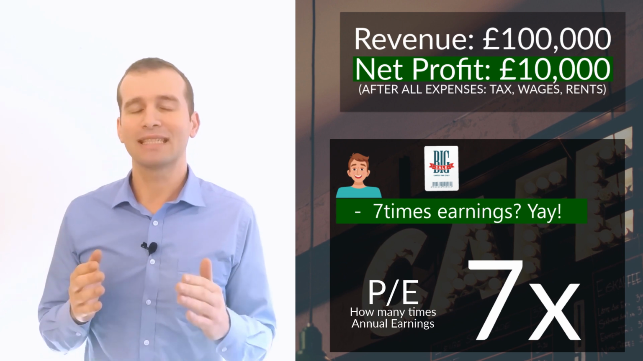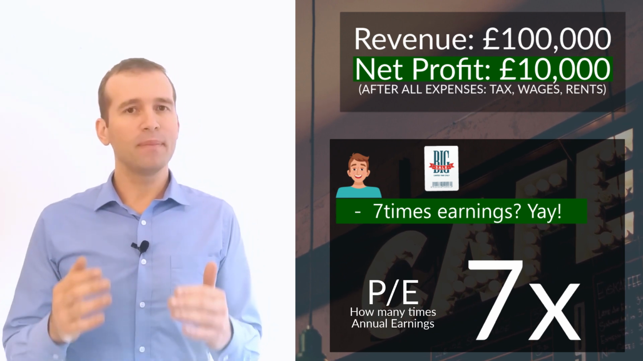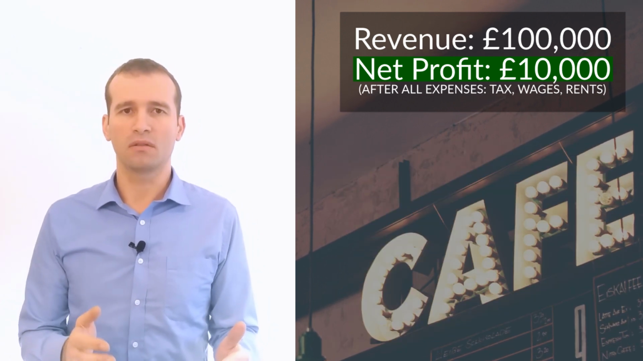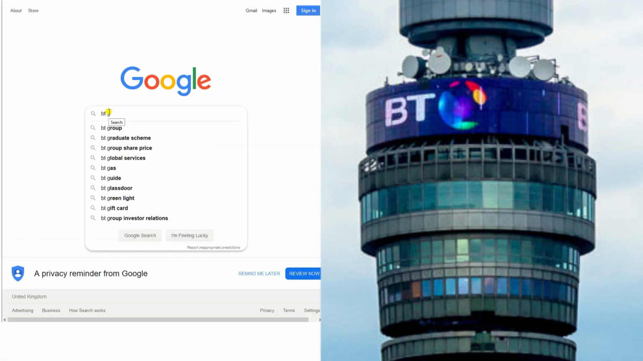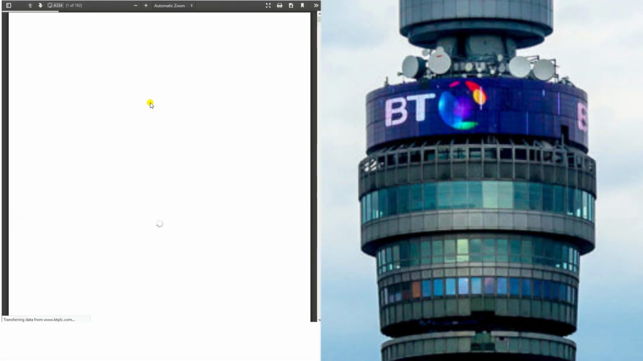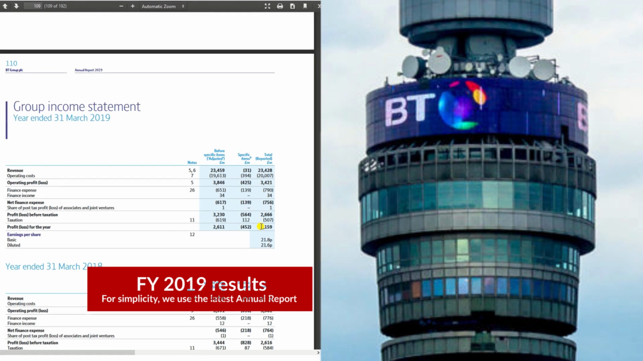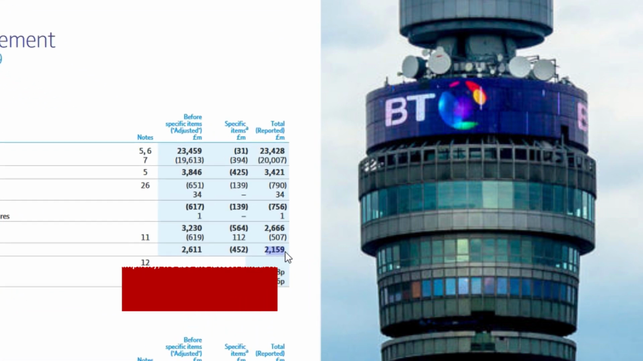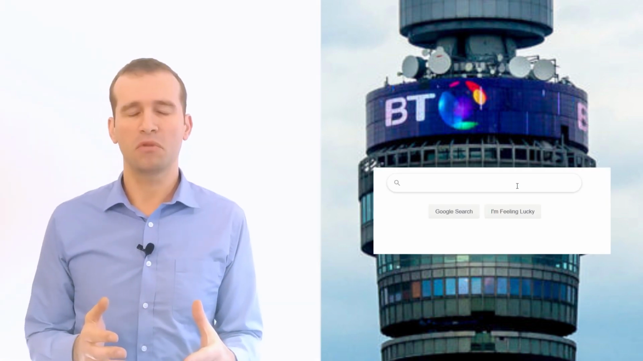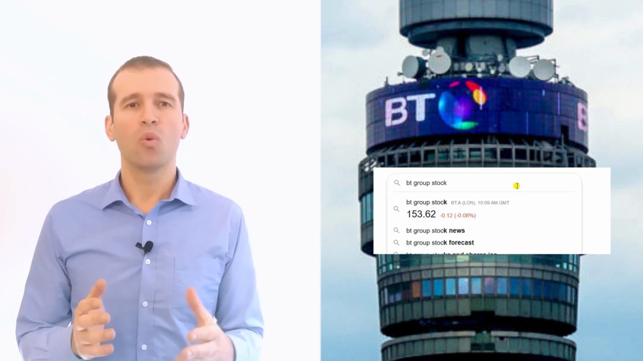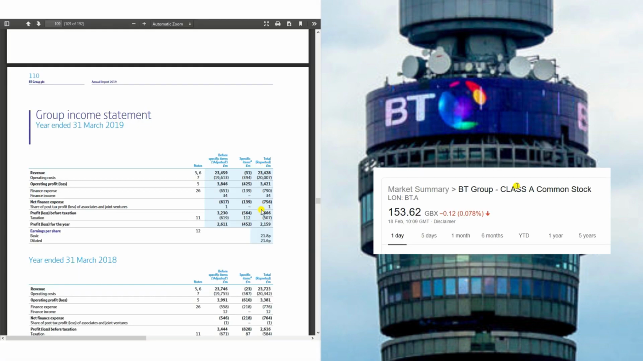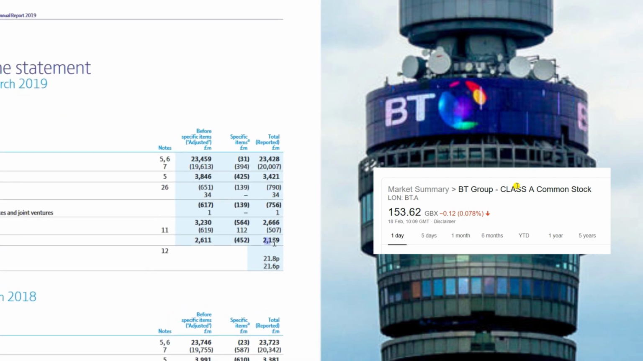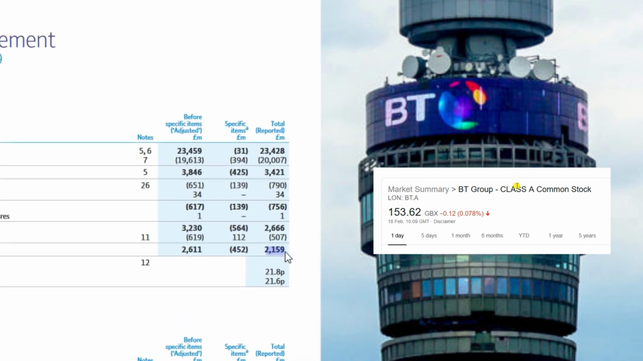The logic is exactly the same for a public company that trades in the stock market. Let's take as an example the BT Group. The BT Group has annual earnings of about 2 billion. And the price of the stock, if we go and check, is around £1 and 50p. But how can we use that? We have annual earnings of around 2 billion and a price per share of £1 and 50p.